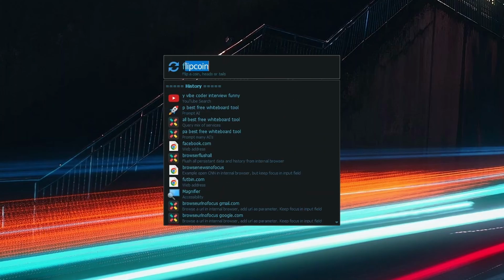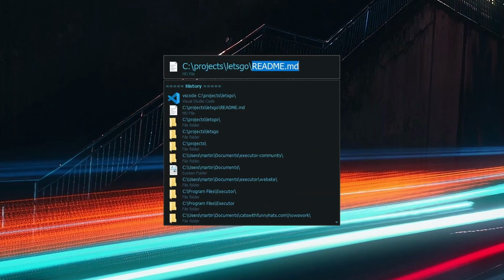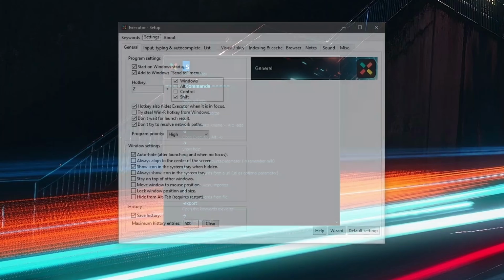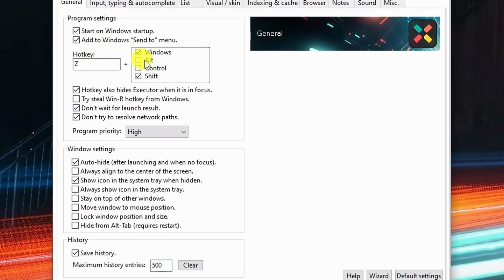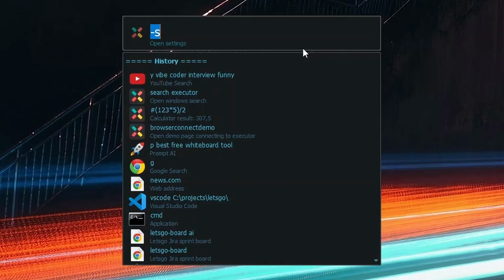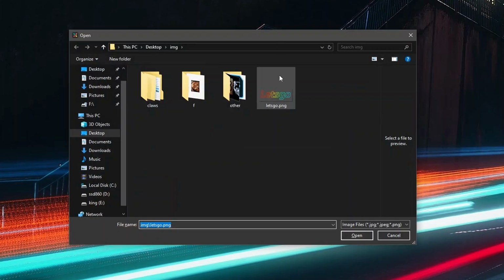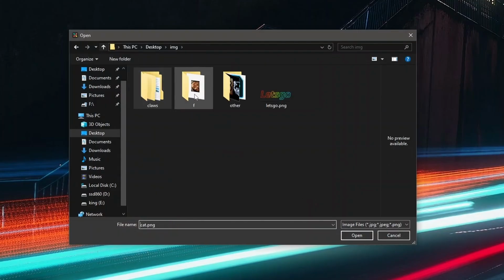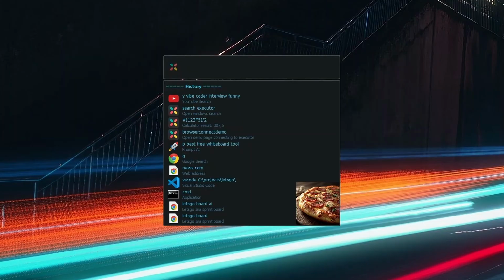Navigate input field and list options with Tab, Control Tab, Shift Tab, arrows, Shift arrows, etc. You might want to reassign the Executor global hotkey to one that suits you the best. Type Pin to pin an image like a logo. Double-click to quickly change to perhaps a loved one. Or a reminder. You decide.